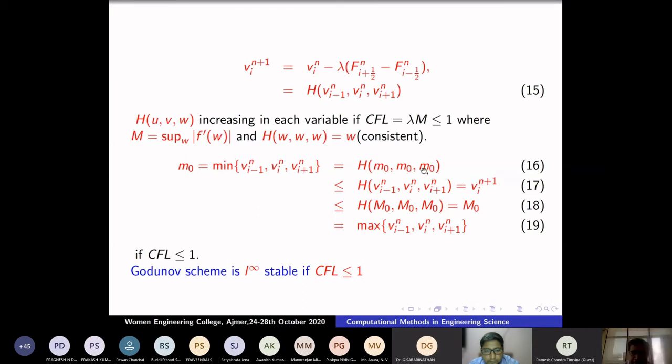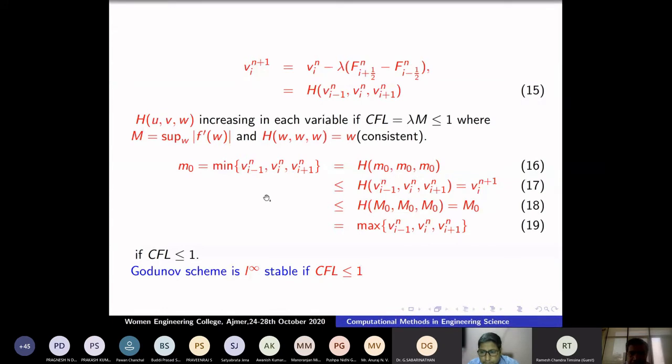Since the scheme is increasing in each variable, and m0 is the minimum, V_{i-1} is bigger than m0, V_i is bigger than m0, and V_{i+1} is bigger than m0. So V_i^{n+1} is again less than or equal to the maximum. Okay. Therefore, if the initial data is bounded, the solution is also bounded.